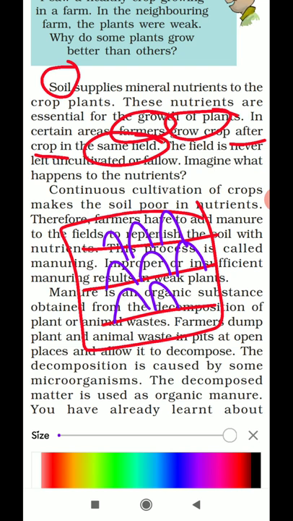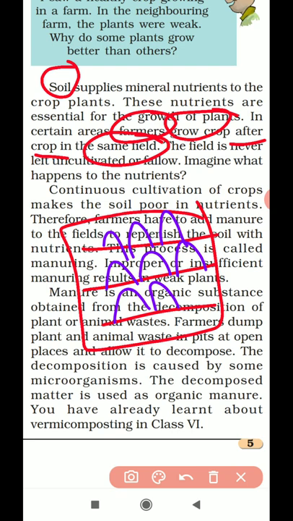So for that only we add manure and fertilizers, to enhance the richness of the soil in the form of nutrients. I hope you understood why we are adding manure and fertilizers. Let me repeat once: the reason for adding manure and fertilizers to the soil is to enhance the nutrient content in the soil. When continuous cultivation of crops takes place in the same field, all the nutrients present in the soil get used up. That is why we add manure and fertilizers to add nutrients to the soil.